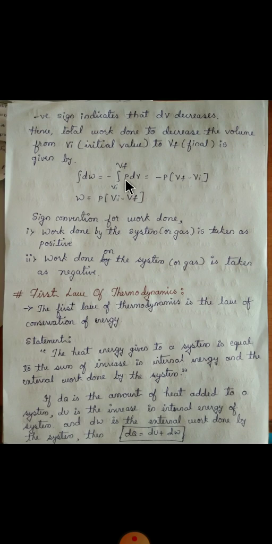P into Vi minus Vf. The sign convention for work done is: work done by the system is taken as positive. Work done on the system is taken as negative. If the system does the work, that is positive. If we do the work on the system, then that is negative. That is what work is.